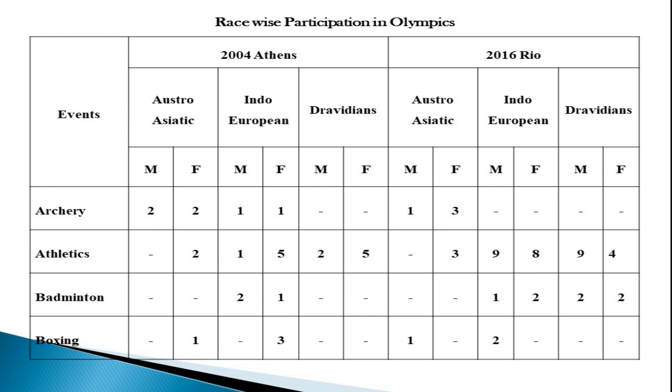Even though the physical conditions needed for the performance of boxing are much higher, it is completely different from that of athletics. So in that case, the Indo-European represents 3 and the Austroasiatic represents 1, while the Dravidians are nil. It is also similar in the case of 2016 Rio and 2004 Athens.